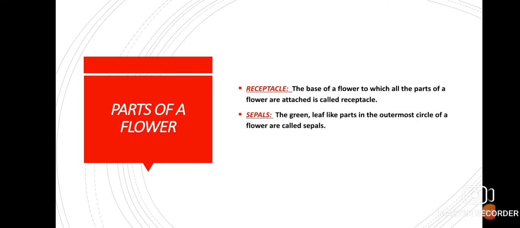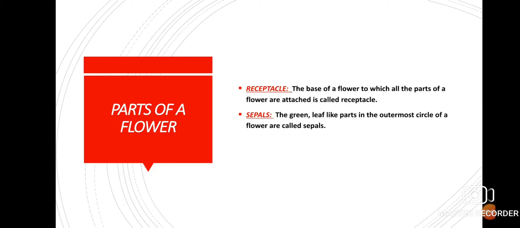If you see a China rose plant, I am giving you a common example, at the bottom of the China rose flower you will find a green colored, flower-vase-like structure, which is holding the entire content of the flower. That green colored part contains chlorophyll, and it is able to perform photosynthesis. It is known as the receptacle. That is the base.